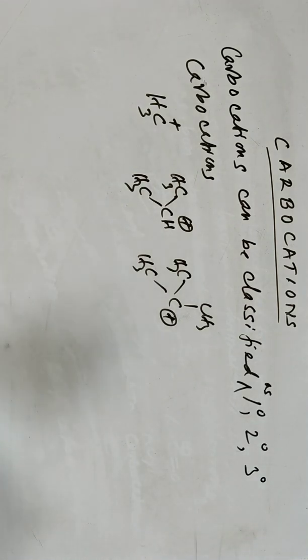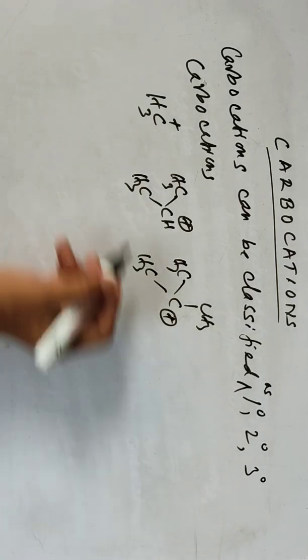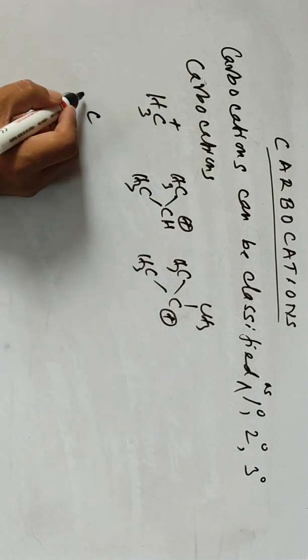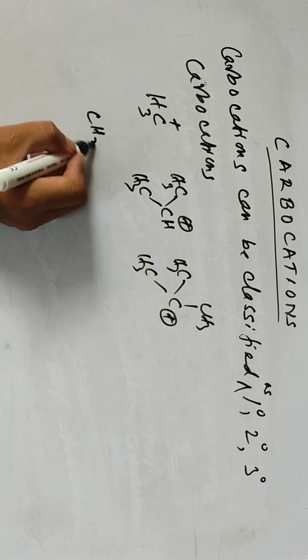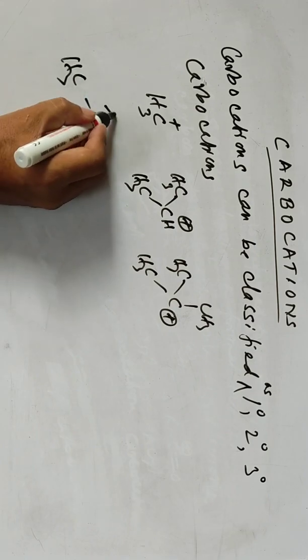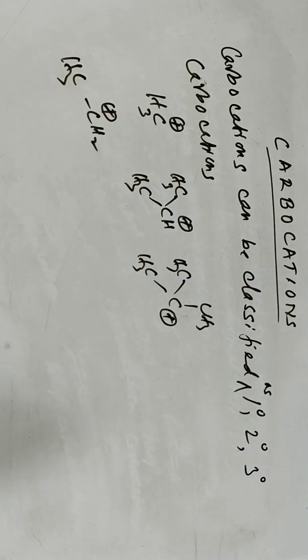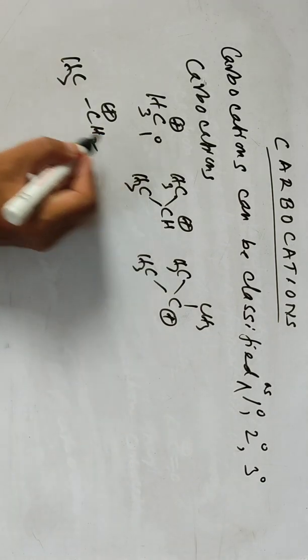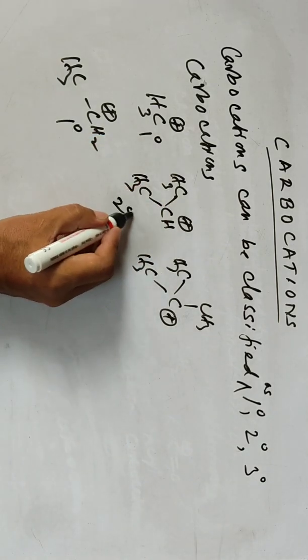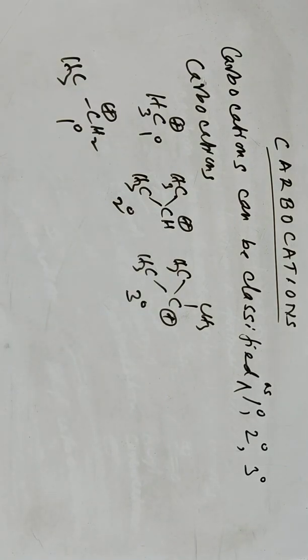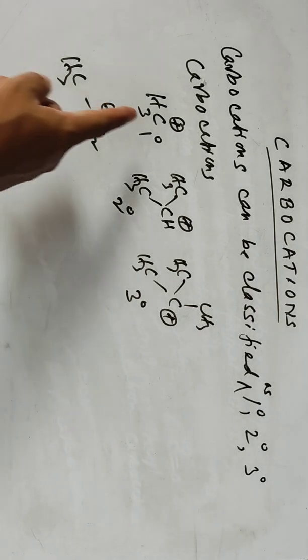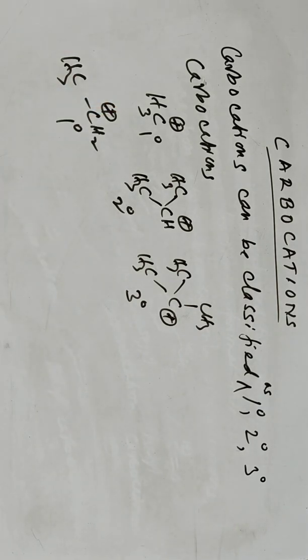And then we can also have another, CH2, CH3. These are examples of different types of carbocations. We can classify this as primary, this is also primary, this is secondary, and this is tertiary. Methyl carbocation is also a primary carbocation.